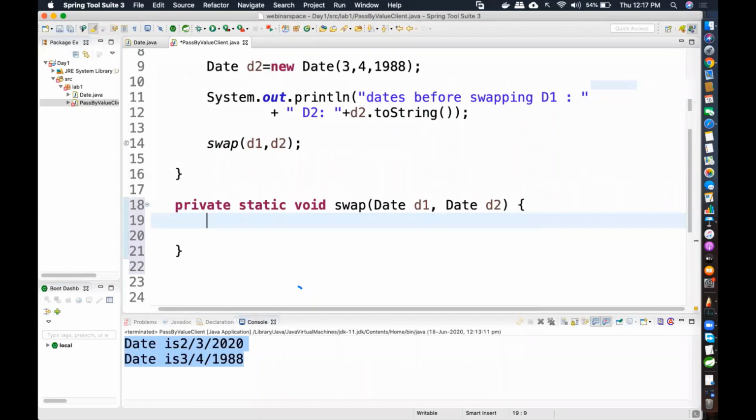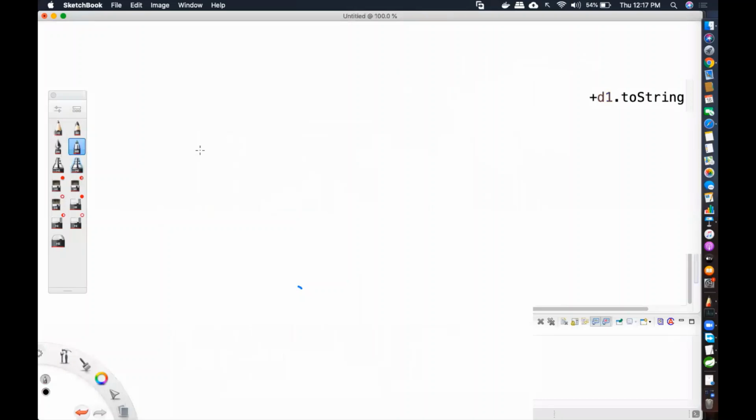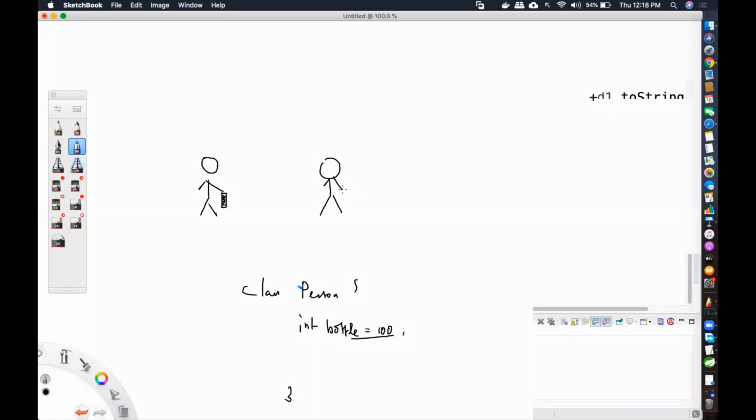Let me try to explain the concept of static a little bit if you people are getting confused. You see, this is one person, and this is another person. I have a class called Person. Imagine a person has a bottle, int bottle. I know it should be initialized using a constructor, but for the sake of simplicity, I'm going to say it is 100% filled. This is an instance variable, meaning it resides with the objects. If I create a person object, that person will have a bottle which is 100% full. This person will also have a bottle, an instance variable, which is 100% full.